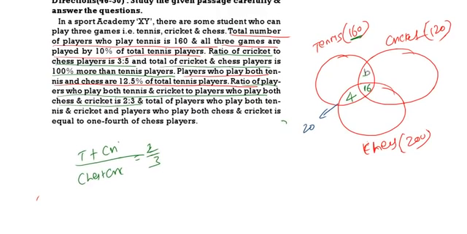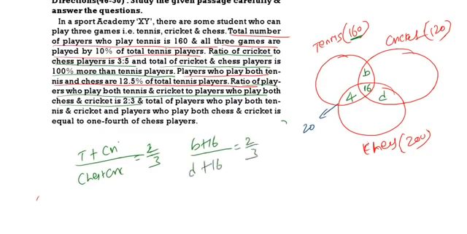Chess plus cricket we don't know, so I am taking D. Now, tennis plus cricket will be equal to B plus 16, and chess plus cricket is D plus 16, so (B plus 16) by (D plus 16) is equal to 2 by 3.